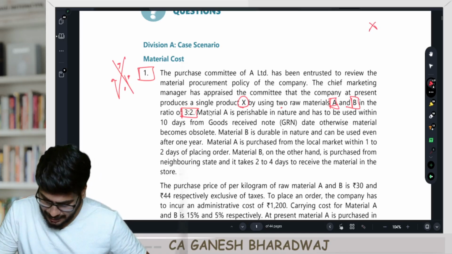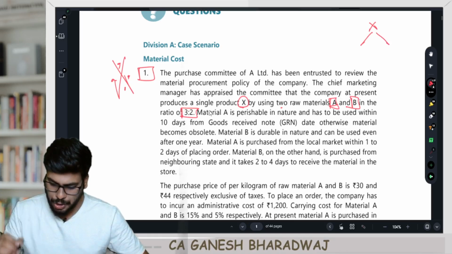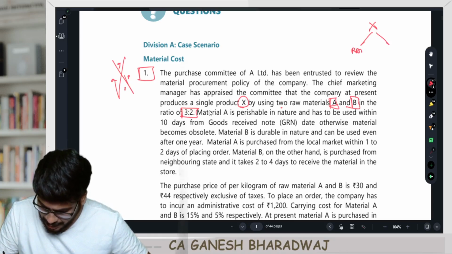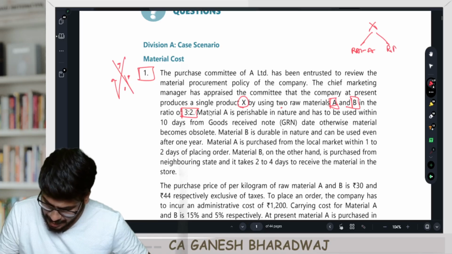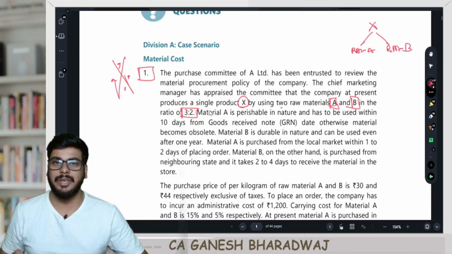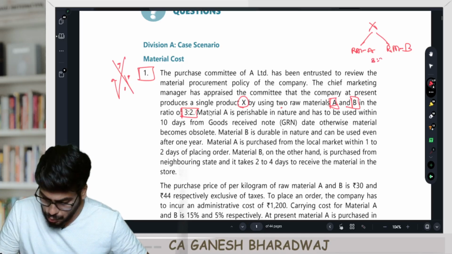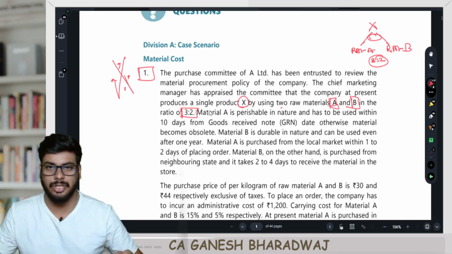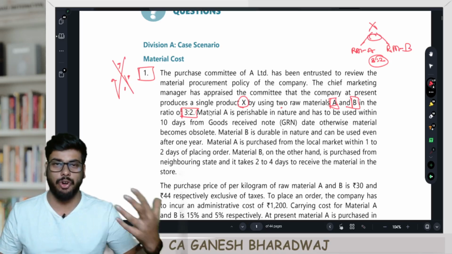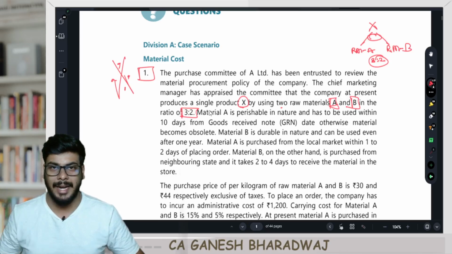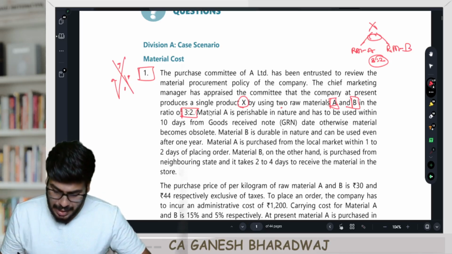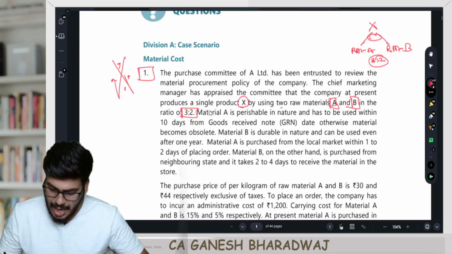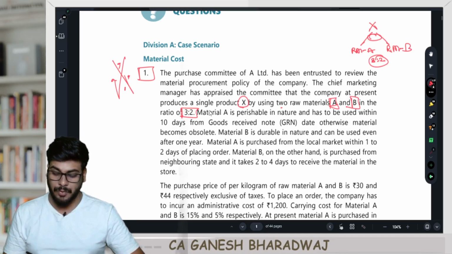X. This X is produced by consuming two raw materials, raw material A and raw material B, and that too they have given the proportion 3:2. Are you clear with this? So whatever is the total raw material consumed, that will be in the proportion of 3:2 between A and B. Clear with this? Material A is perishable in nature and has to be used within 10 days from the GRN date.